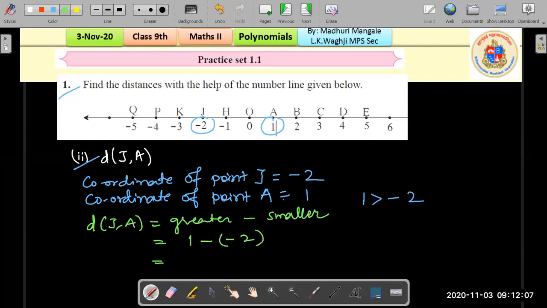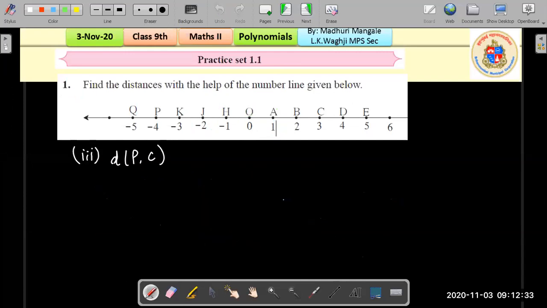Negative and negative makes it a positive. So 1 plus 2, we see the distance between J and A is 3. And we can verify it on the number line. Moving from J to A, how many jumps are there? 1, 2, 3. So you see the distance between J and A is 3. Isn't that easy and interesting?